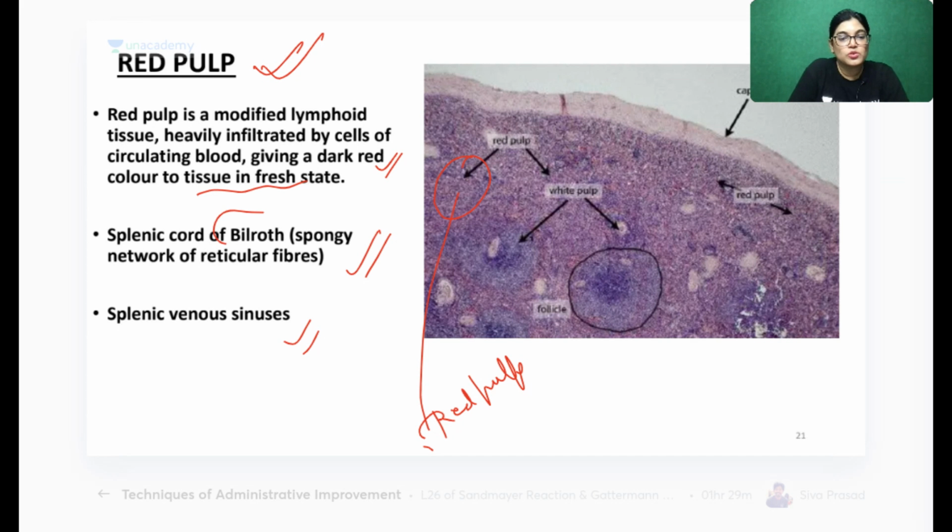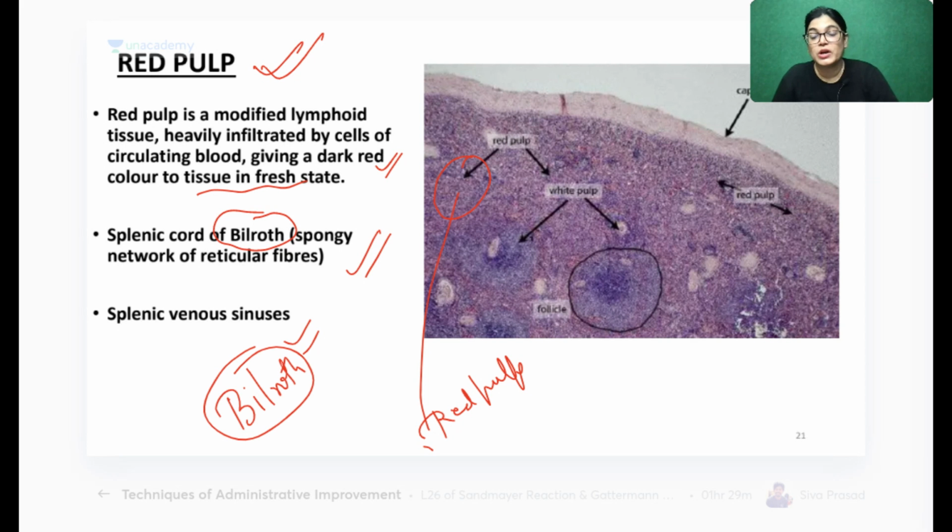Now, I would like to show you the diagram of Billroth. This was the question which was asked in the entrance exams of NEET PG, also FMG, and also INICET, and the entrance exam of AIIMS.